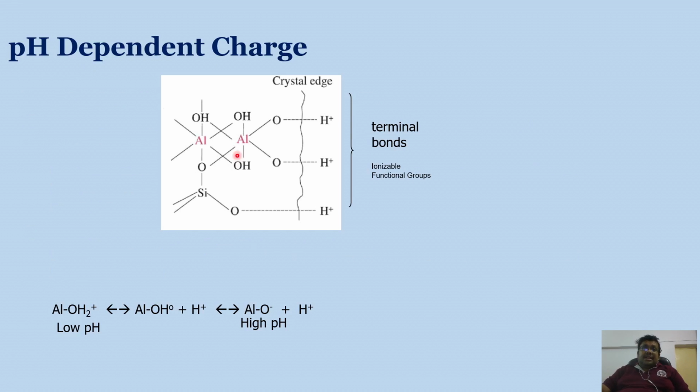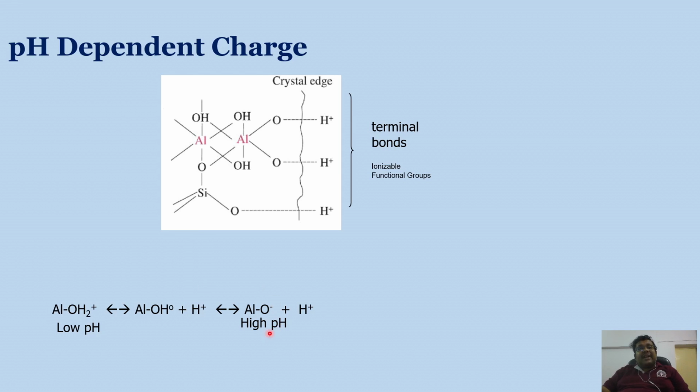So if you see this is a clay mineral, and at the edges these hydroxyl groups are there. So these are basically terminal bonds, and also they are basically ionizable functional groups. Depending on the pH, when there is a low pH, obviously there will be a high H plus ion concentration. So extra protons will attach to these exposed sites or broken edges to form these positive charge ends,